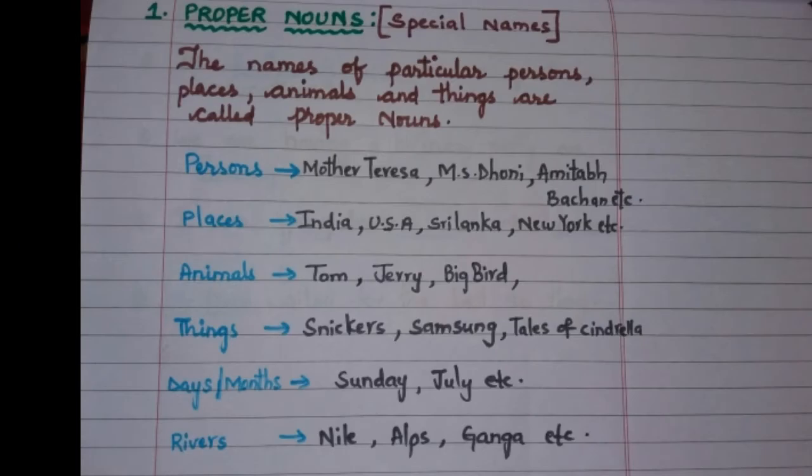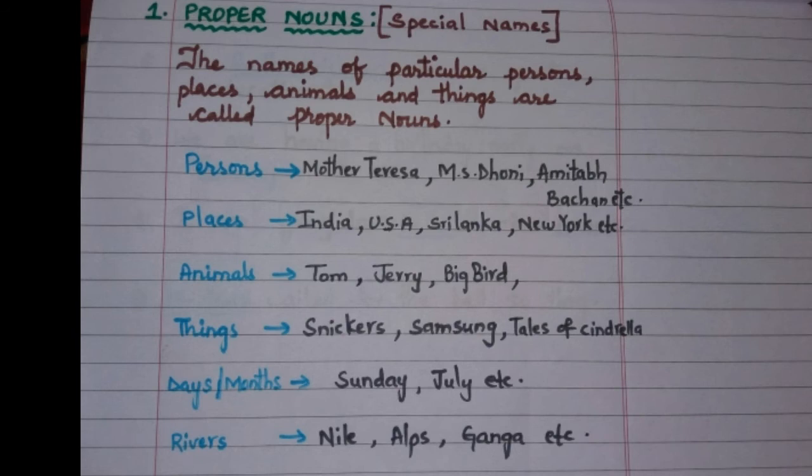Now let us come to the 5 kinds of nouns. So noun consists of 5 kinds. What are they? They are nothing but proper noun, common noun, collective noun, material noun and abstract noun. In short, you can say it as subsma. Now let us see each and every noun in detail.